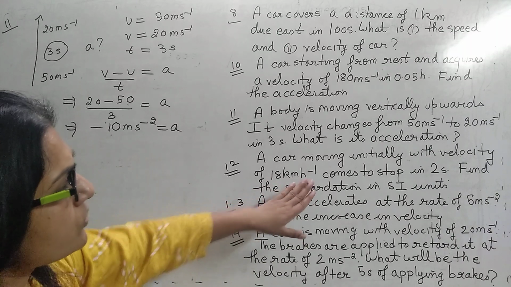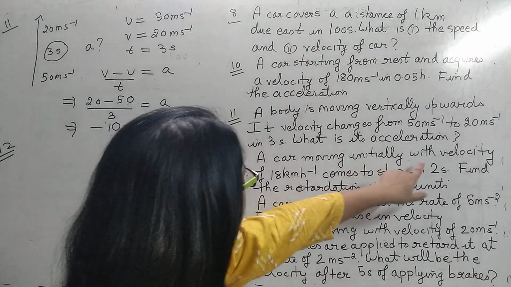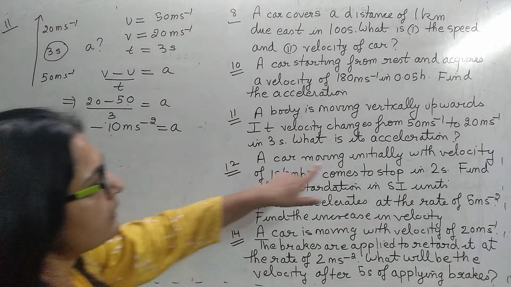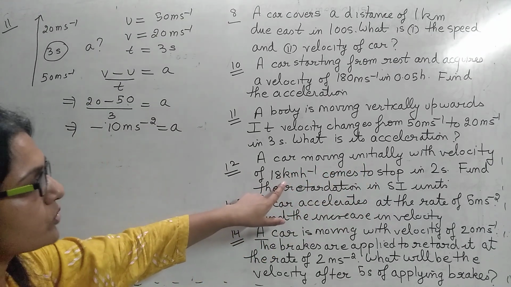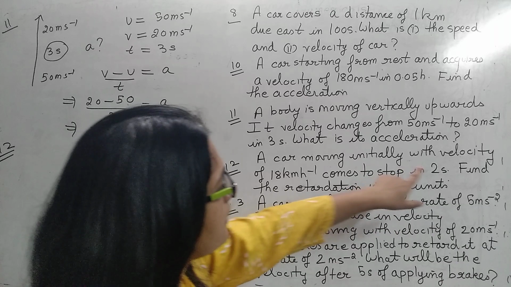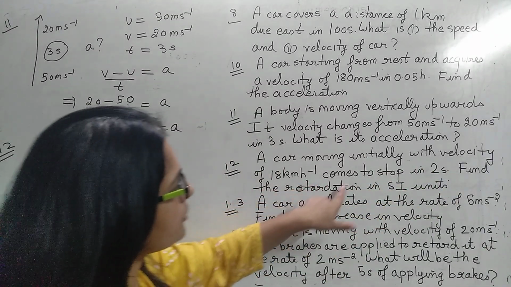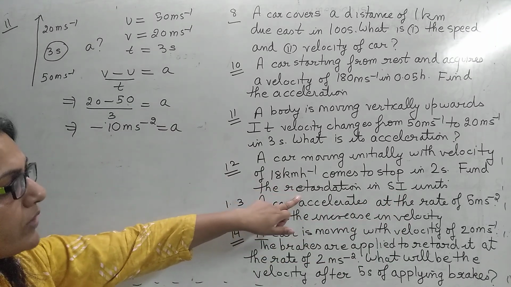Okay, students, come to the 12th question. A car is moving initially with velocity 18 km per hour and then it comes to stop. पहले वो इतनी वेलोसिटी से चल रही थी, उसके बाद वो रुक गई. In how much time? 2 seconds. You have to find the retardation in SI unit. रिटार्डेशन क्या है? नेगेटिव ऑफ एक्सेलरेशन.